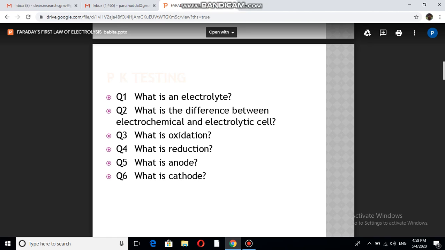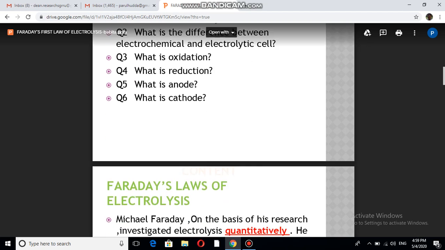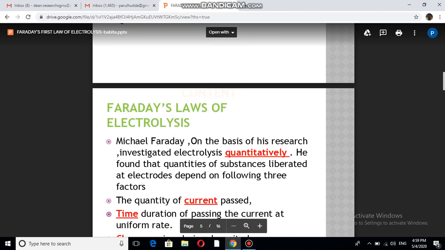In an electrochemical cell, anode was the negative terminal and cathode was the positive terminal. But in an electrolytic cell, they are just opposite. In electrolytic cells, anodes are positive terminals and cathodes are negative terminals. Anodes are the terminals where anions migrate, and cathodes are the terminals where cations migrate. So it is just opposite.